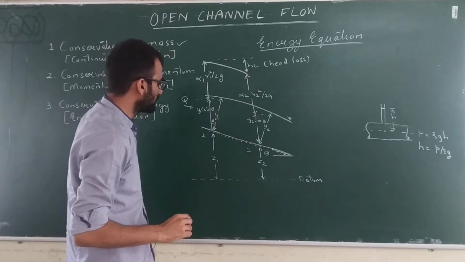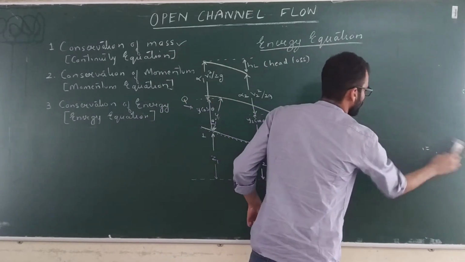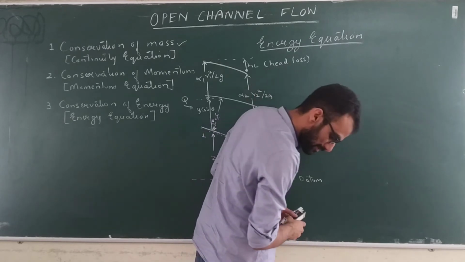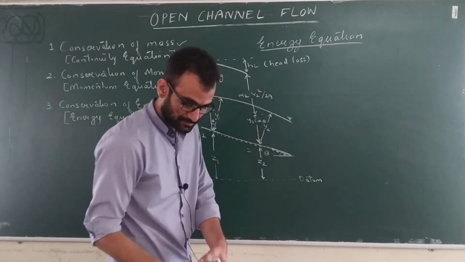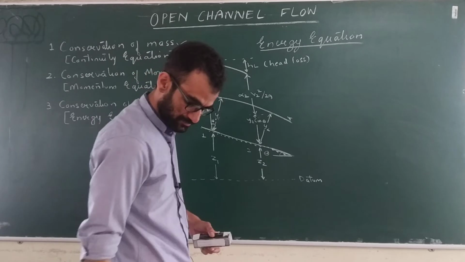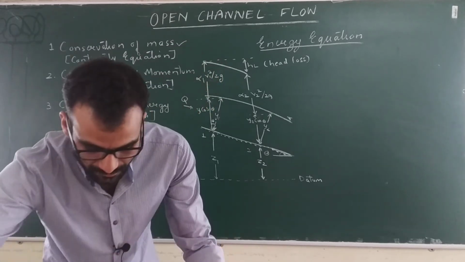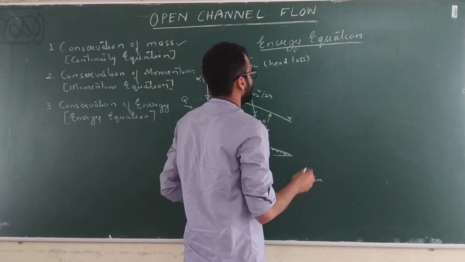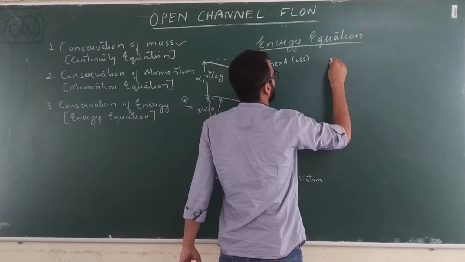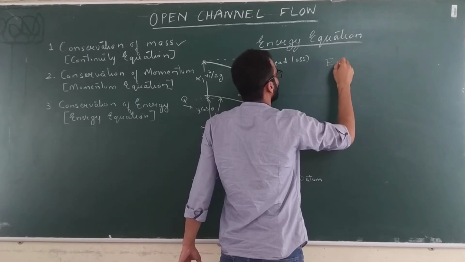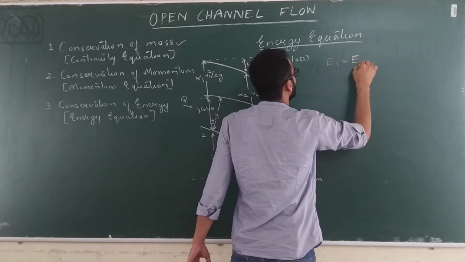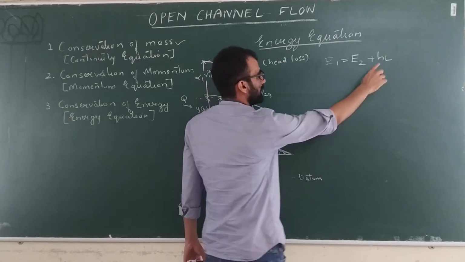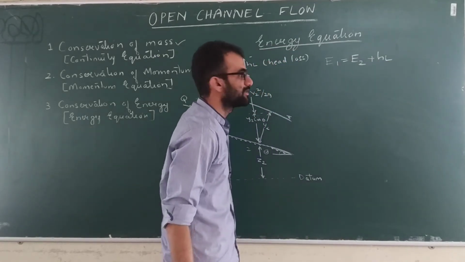Now if we want to write the energy equation, what can we write? Energies between two sections, how can we write that? Okay, so energy equation: E1 will be equal to E2 plus HL, because head loss we have to take into consideration if the fluid is a real fluid.